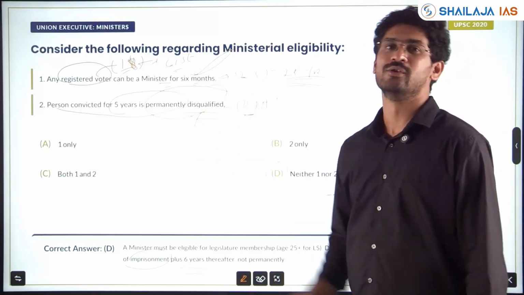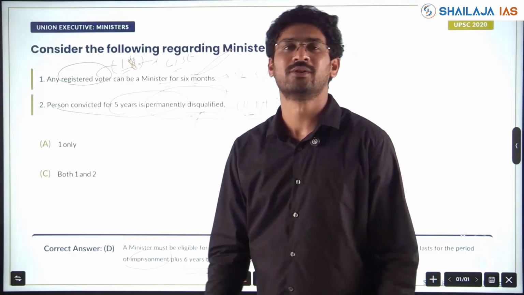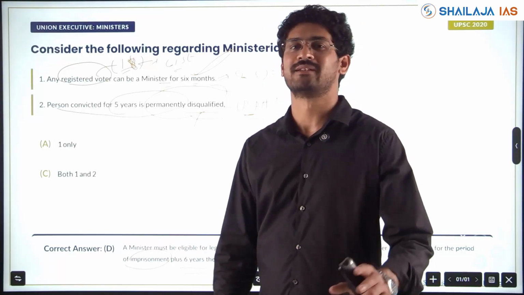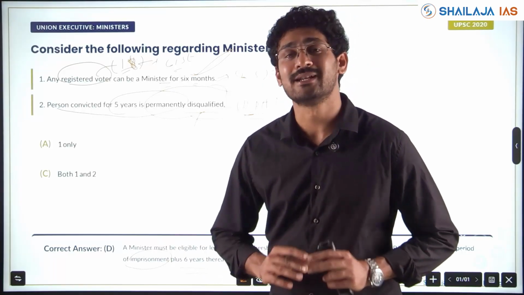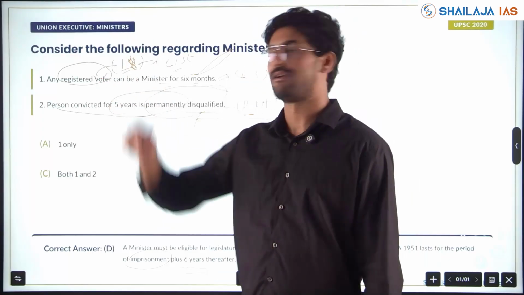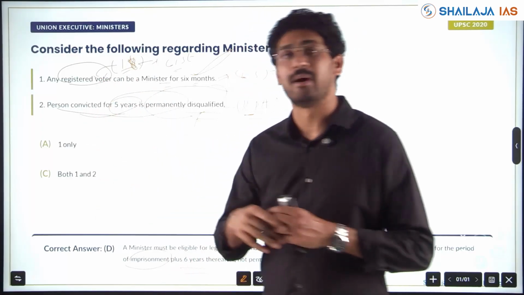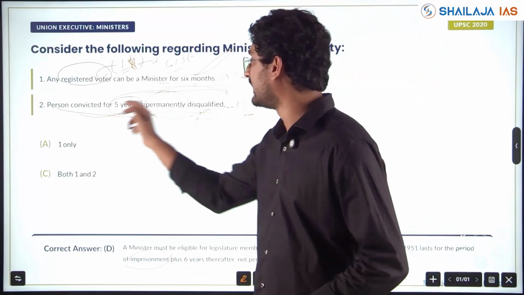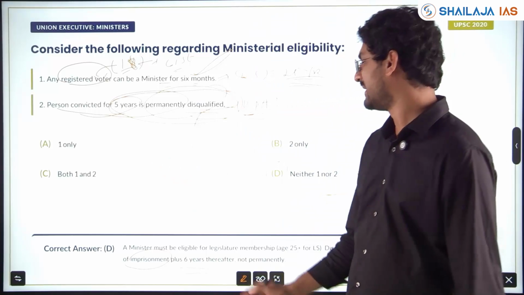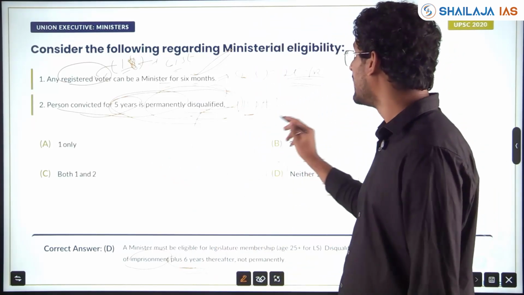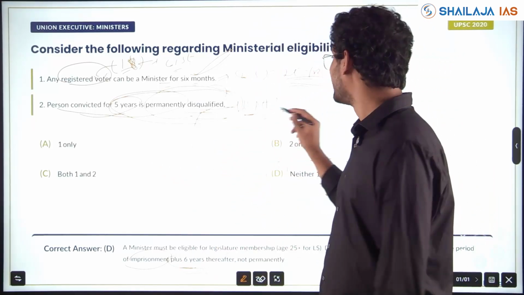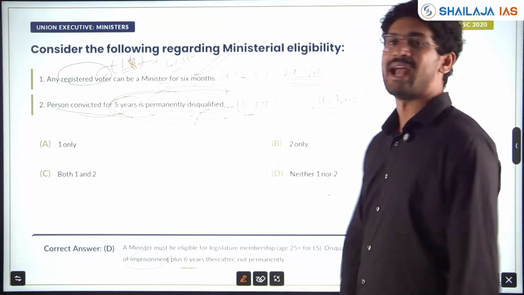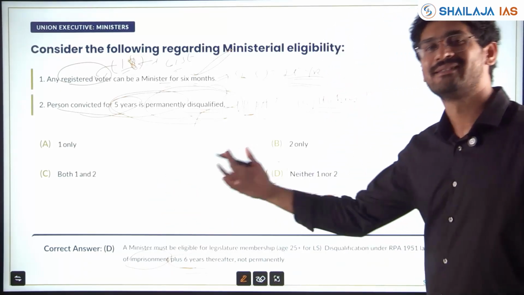Logically try to deduce. Voter. When will you vote? Once you turn 18, you can vote. Can you be a minister at 18? Anyone can be a minister up to 6 months without getting elected, but at least the age criterion is 25. The other statement is wrong: a person convicted for 5 years is permanently disqualified. Have you seen any instances where someone is permanently disqualified for being jailed? No, there is a term period. For that you should know the RP Act, which is in the syllabus but not given that much importance by aspirants. But questions do come from the syllabus keywords.